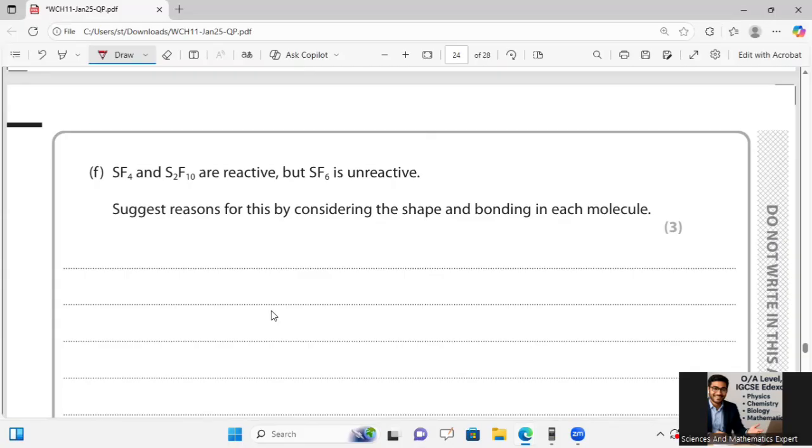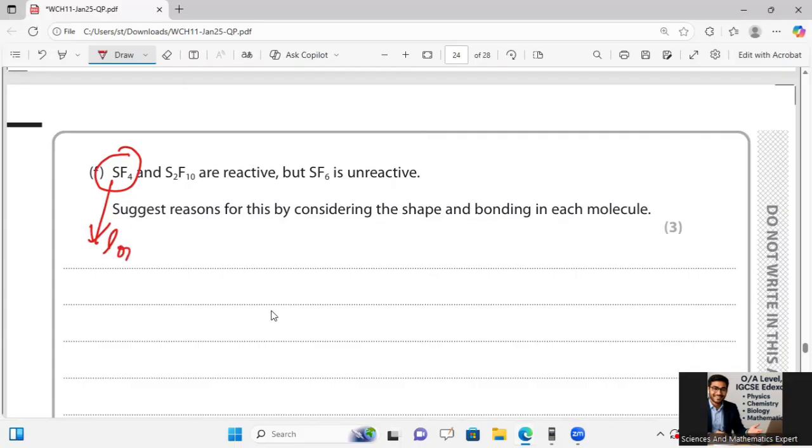So SF4 because of its shape, and S2F10 as the S-S bond is weak as compared to the S-F bond, so they show reactivity, while SF6 has strong, difficult to break S-F bonds, and the sulfur atom is small, so the six fluorine atoms hinder the attack on the sulfur over there. So overall, SF4 has a lone pair of electrons on the sulfur, making SF4 more reactive.